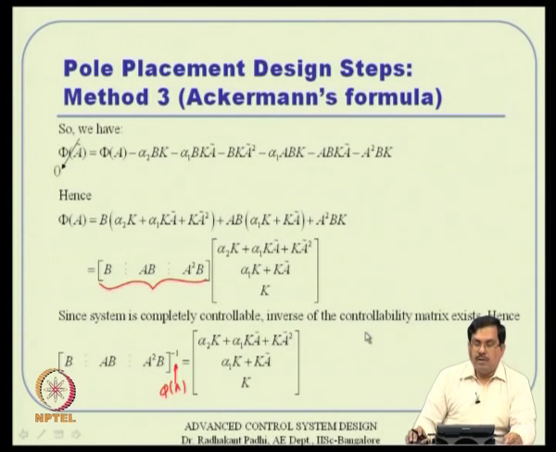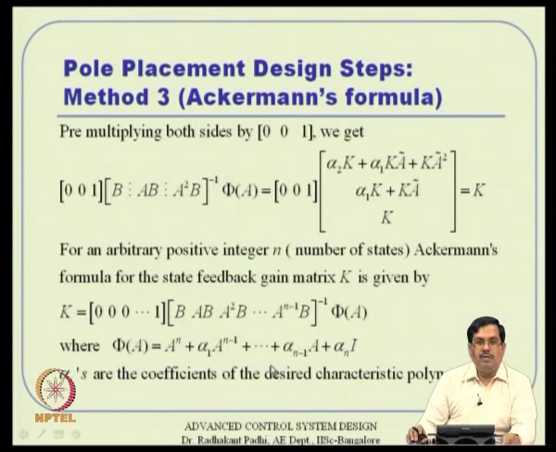So, what am I getting here? This particular matrix consists of several rows, but I am certainly not interested in the first 2 rows. I am interested only in the last row, that is my gain matrix. If I want to extract the last row, I simply pre-multiply by 0 0 1, which gives me the last row. So, ultimately K gain is directly a formula: 0 0 1 with the controllability matrix inverse times phi of A.